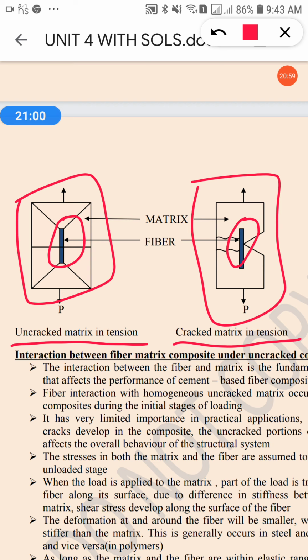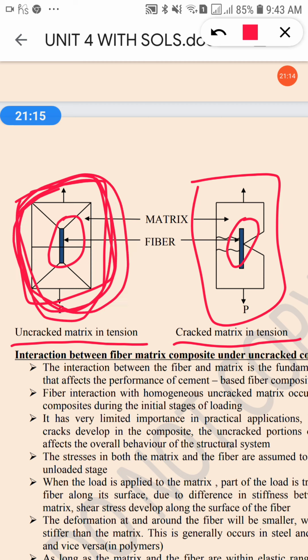So how does this fiber play an important role here in cracked and uncracked situations? See, uncracked means this matrix is not cracked anywhere, and cracked means this matrix or this concrete gets cracked from this direction. So here the crack occurs. The crack occurs here from this direction.